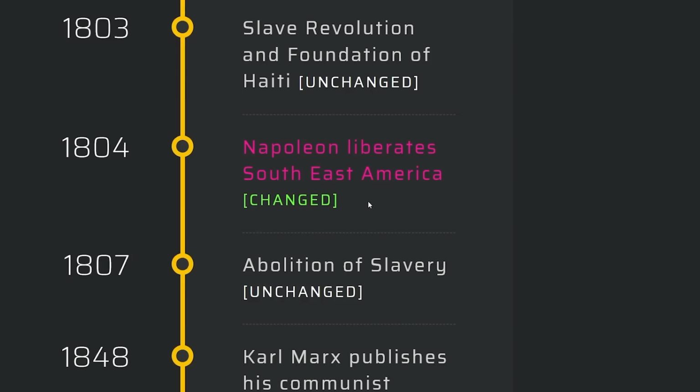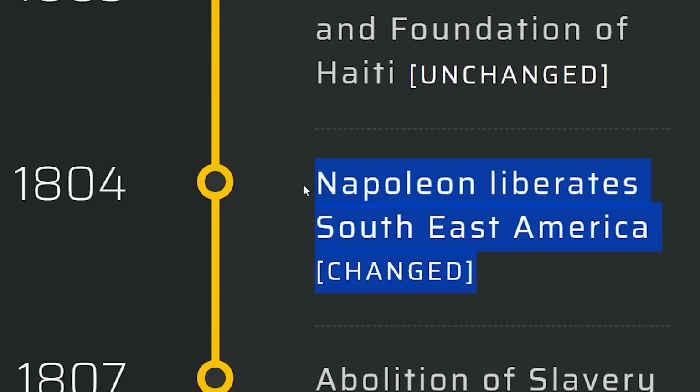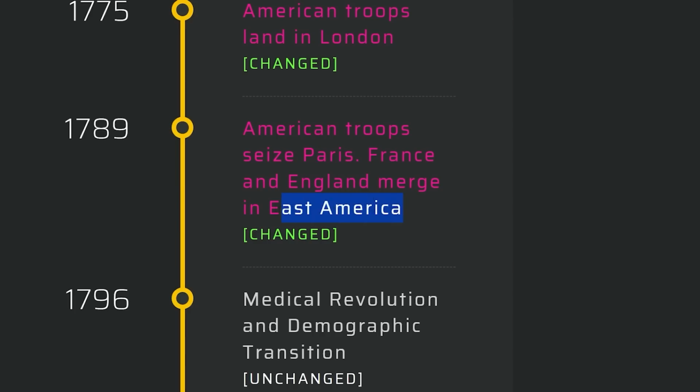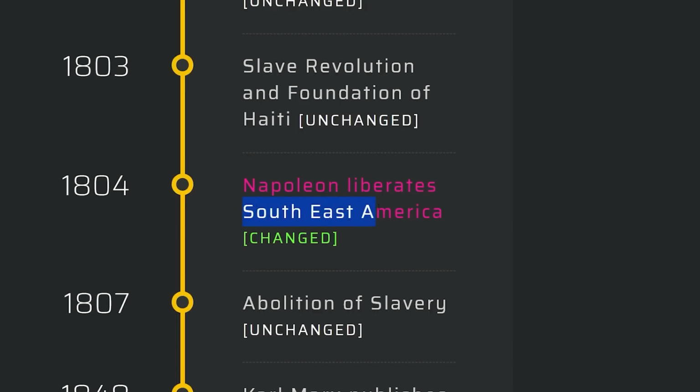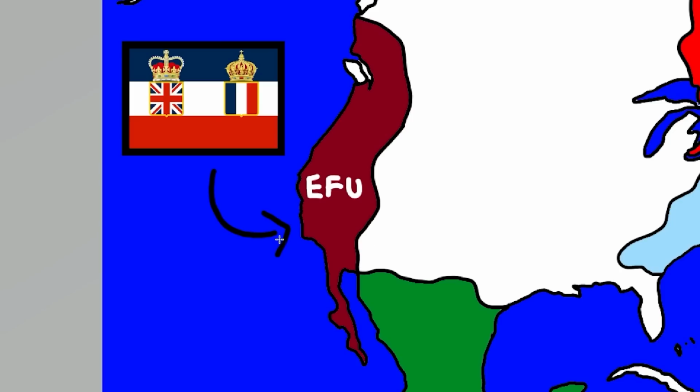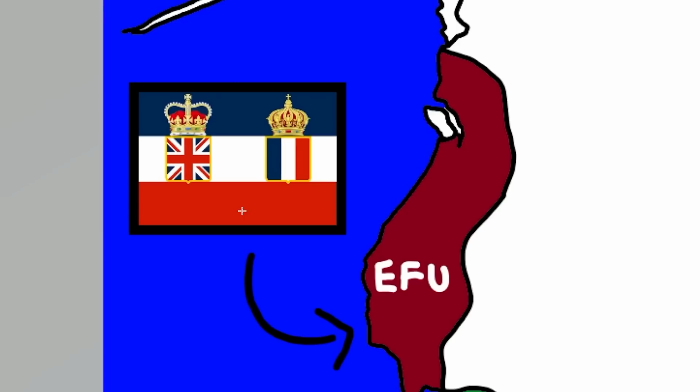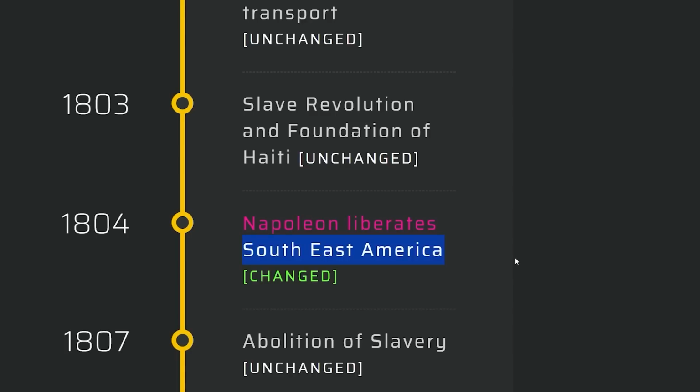Napoleon liberates Southeast America. Merges in East America. Why Southeast America specifically? Oh, the way this is worded. So Southeast America, like there is still a Franco-British Union up here. Why would Napoleon do it? Oh, wait a second. Oh, I get it. I think what this is trying to say is Napoleon liberates France. Why would Napoleon liberate like the US? Also, that's west. What am I smoking?